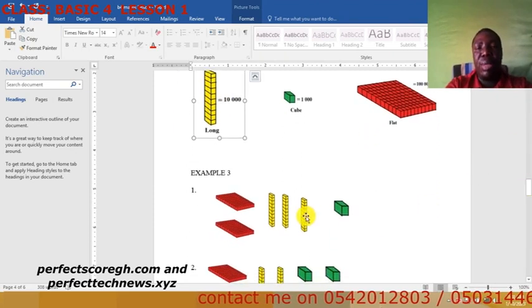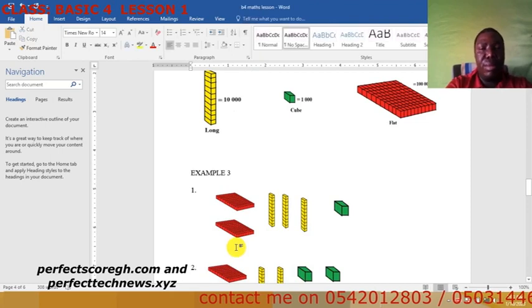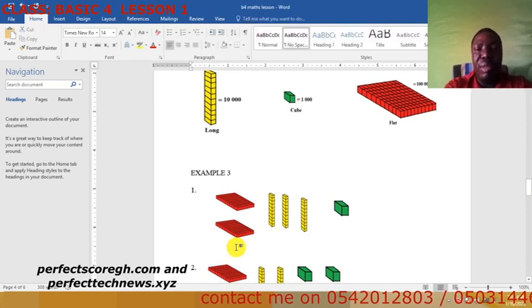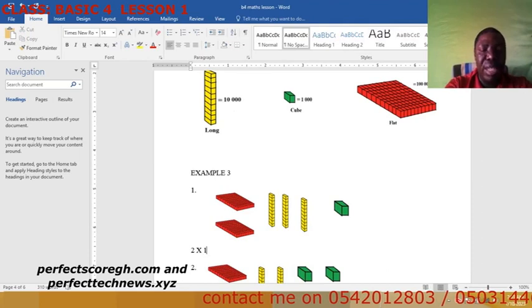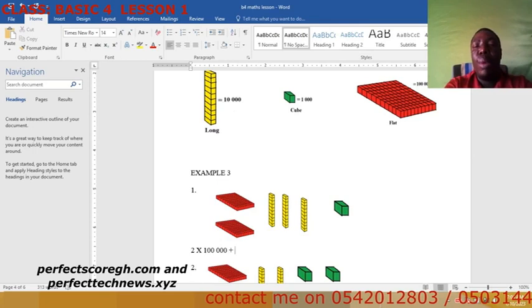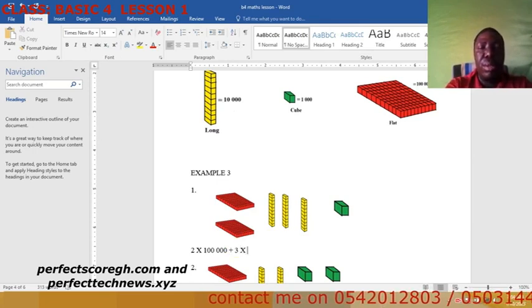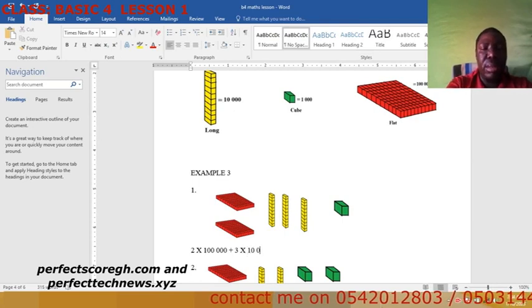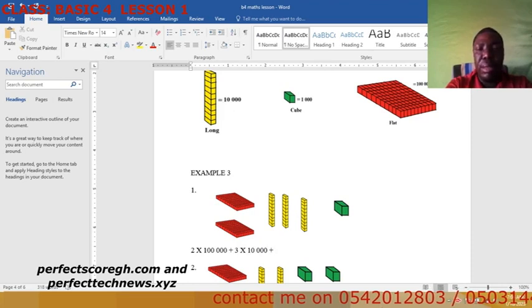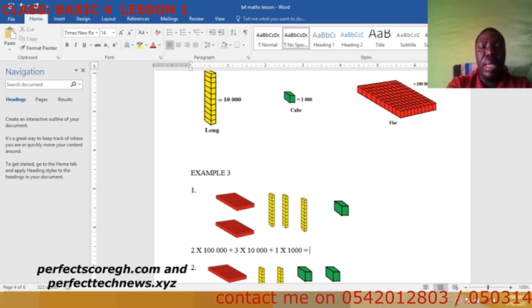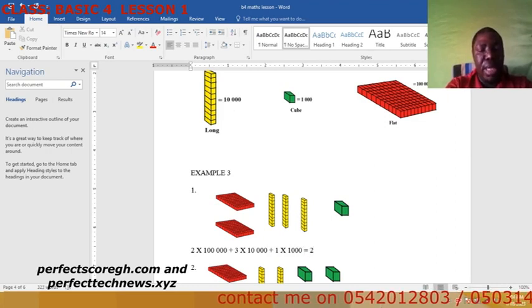Okay, so now let's take an example. I'll give you an example. How many do you have here? You have 2 of the flat, so 2 times 100,000, plus 3 times the long or rod, so 3 times 10,000, plus we have only 1 times 1,000. So in all, what are we going to get? 200,000.